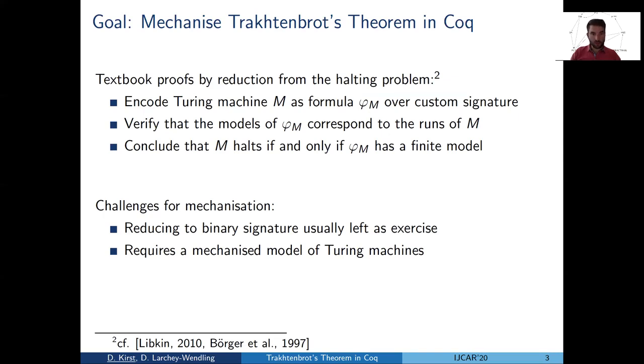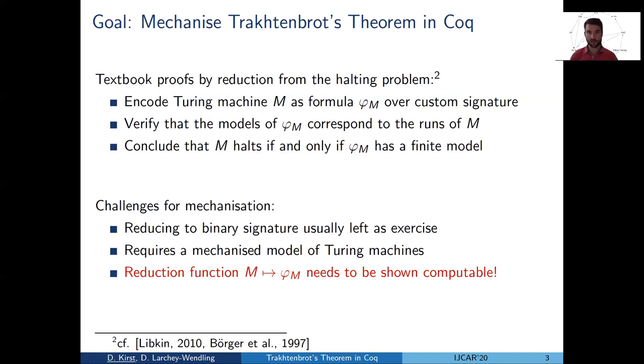And alone mechanizing a model of Turing machines is pretty hard in a proof assistant. But even worse, we have to in fact show that the reduction function is computable. So there, for instance, has to be a Turing machine encoding the function, translating Turing machines to formulas.